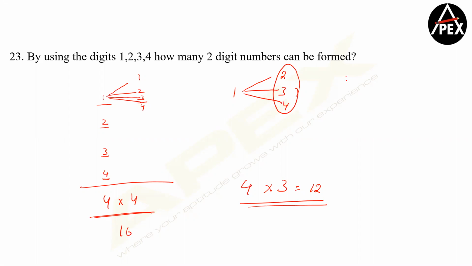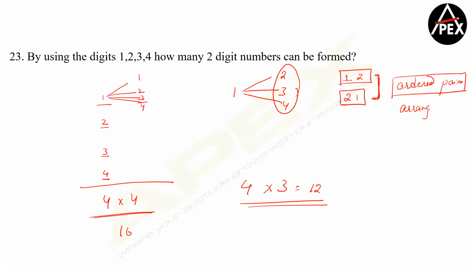Now, in case you want to understand, this is coming under arrangements. What does arrangement mean? If I write 1, 2, it is one number. If I write 2, 1, it's another number. Clear? So when the reverse positions also give us a different number, it is called arrangement or ordered pair. Since we have done numbers, if you remember, we discussed this term called ordered pairs and unordered pairs. So ordered pairs is nothing but arrangements, and arrangements is nothing but permutations. If you want to directly use the formula, only formula based, okay? I'm not giving you too much theory of this.